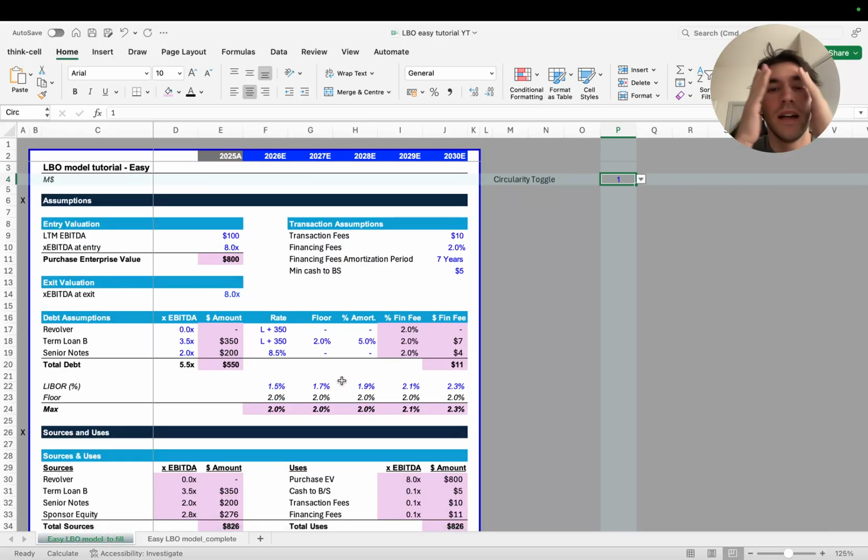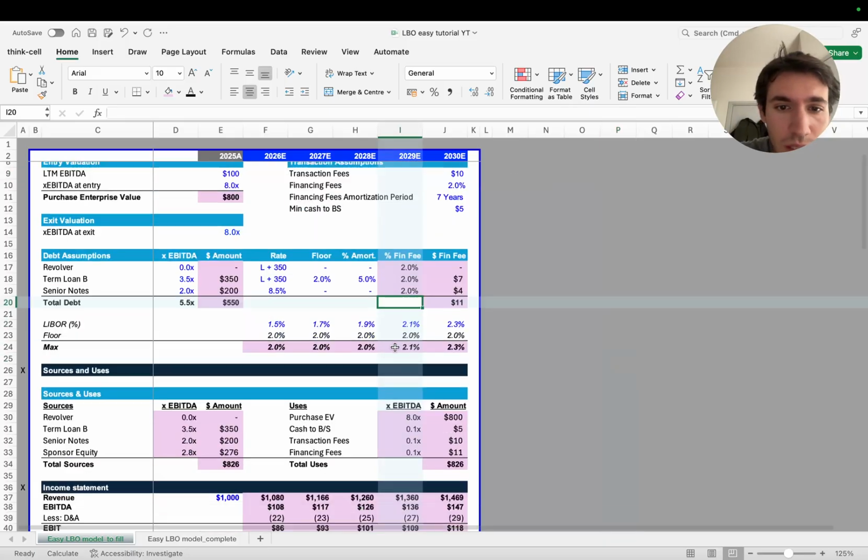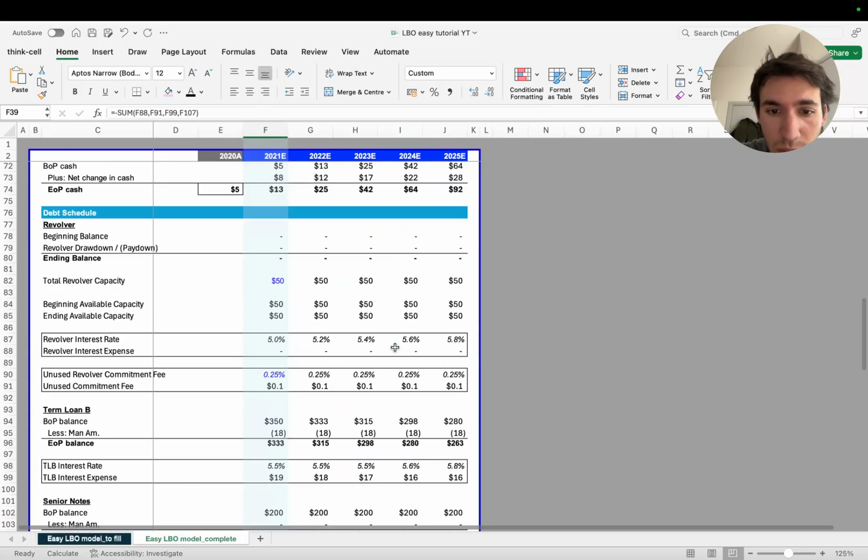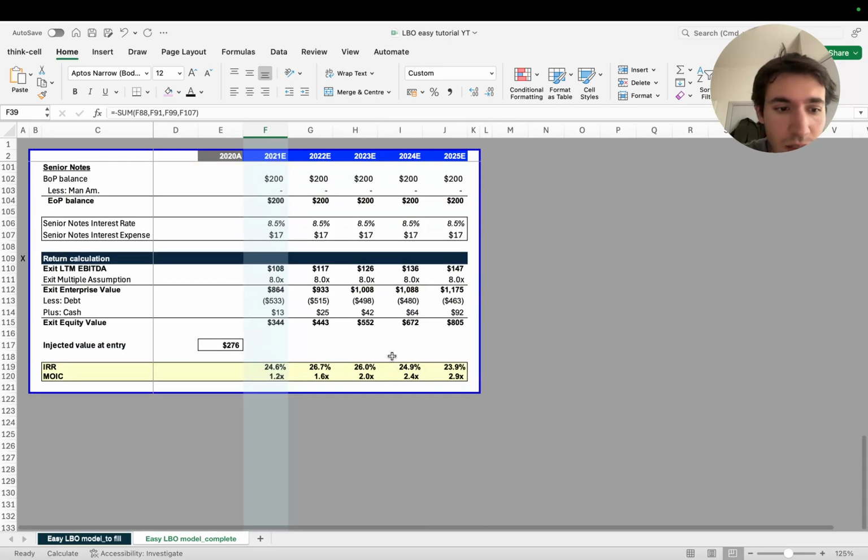Now, guys, I hope this has been useful. This is the end of the tutorial. Let me see if I didn't mess up the values. 23.9%, 2.9x. Okay, so that makes sense.